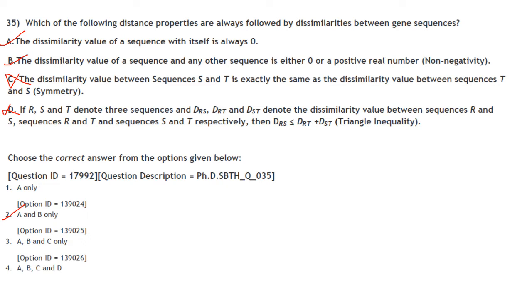The dissimilarity value between sequences S and T is exactly the same as the dissimilarity value between sequences T and S. No, it will be different. If R, S and T denote three sequences, DRS, DRT, DST denote the dissimilarity values between sequences R and S, R and T, and S and T respectively, then DRS is less than or equal to DRT plus DST. It should be greater than or equal to, that is triangle inequality. So option D is also not correct. So what is correct is A and B only. So answer is option 2.